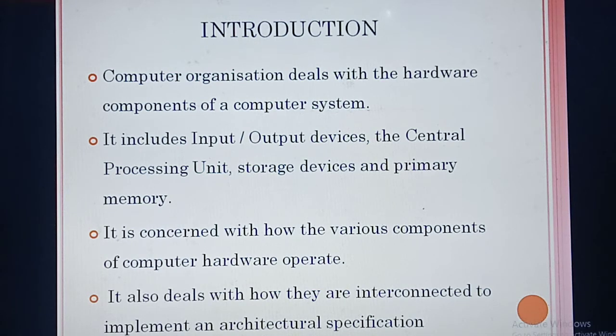Okay. This chapter also deals with the various components of computer hardware. For example, take one component called a keyboard. By external appearance you say this is a keyboard. So this many keys will be there: number keys, alphabetical keys, symbol keys, function keys.